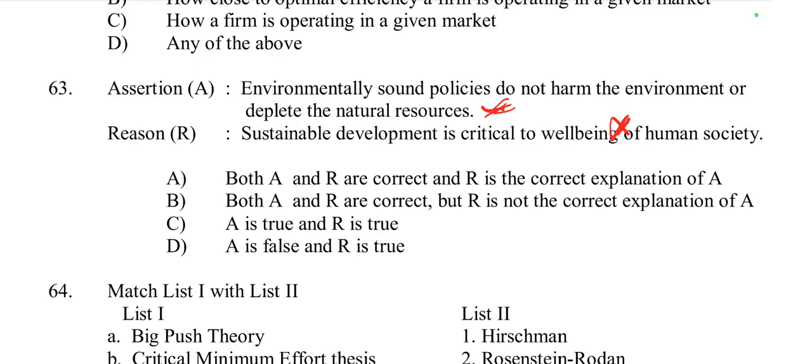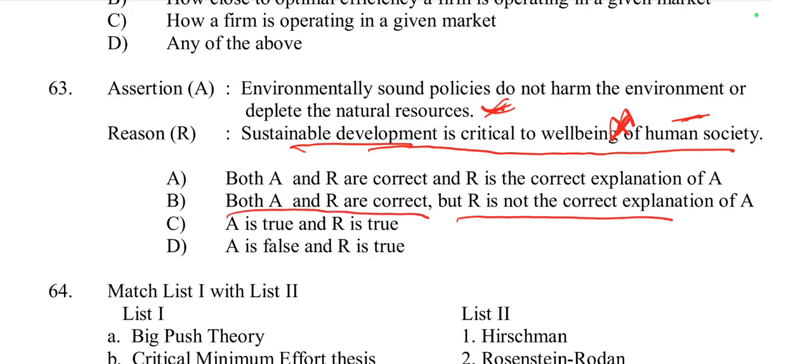Option 2 is incorrect for the reason. So the reason is incorrect, but the statement is right? Sustainable development is critical to the well-being of human society. It is right, but it is not the correct explanation for the assertion. So here both A and R are correct, but R is not the correct explanation of A, because the assertion is correct because environmentally sound policies aim to protect the environment and avoid depleting natural resources.